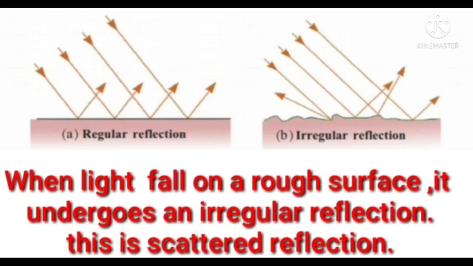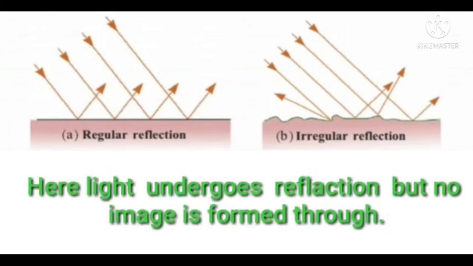What is irregular reflection? When light falls on a rough surface, it undergoes irregular reflection. That is scattered reflection. In these two pictures we can see that light undergoes reflection, but no image is formed.